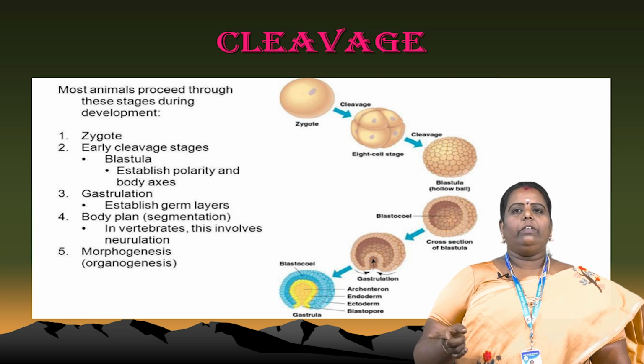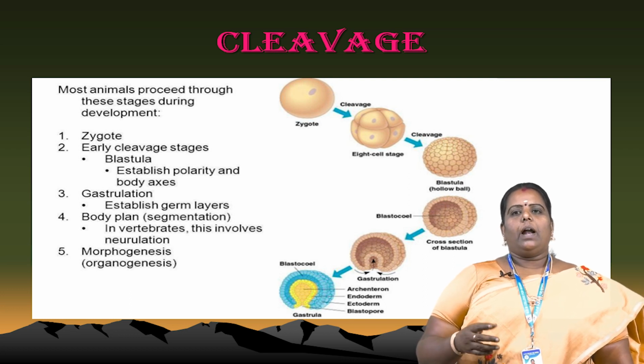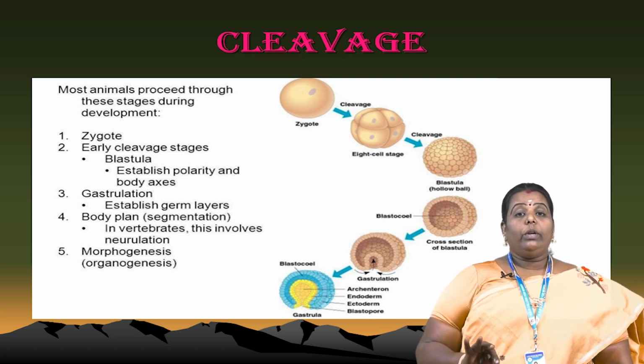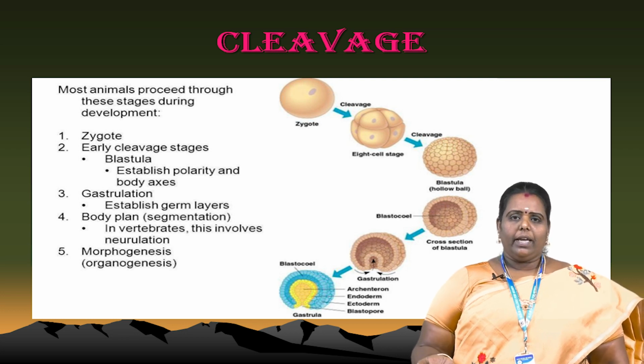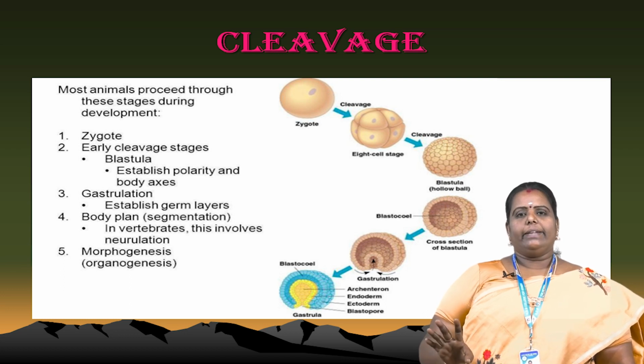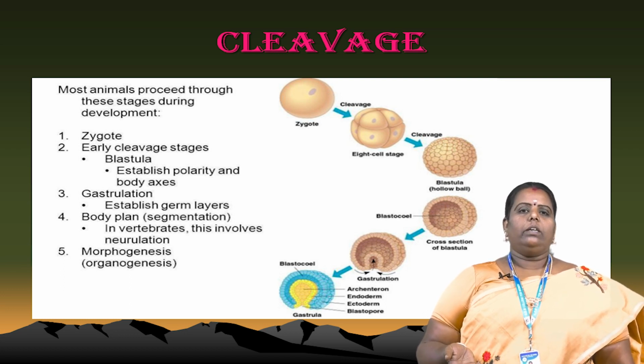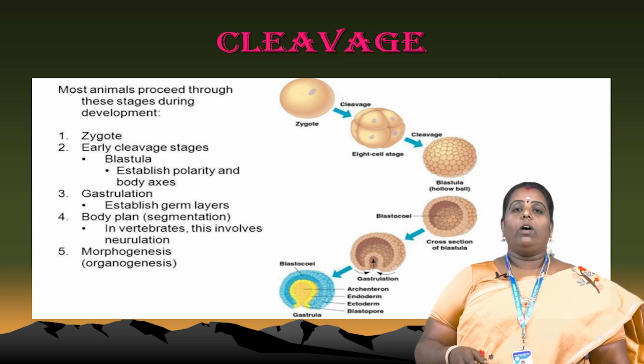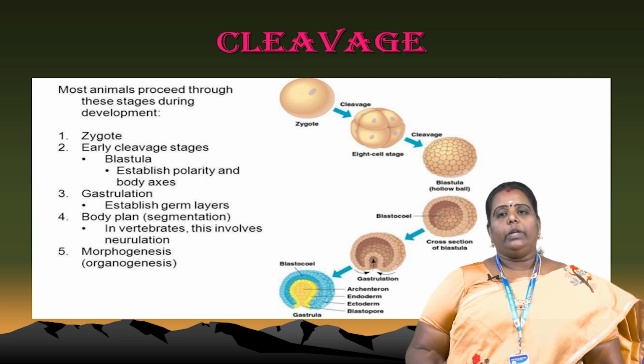Upon these early cleavage stages, blastula and also gastrulation, during gastrulation a germ layer is established. A germ layer means endoderm, ectoderm cells. That's all, the body plan, the segmentation. So, what segmentation of the body occurs in invertebrates? It involves neurulation, formation of nerves. That is called neurulation.